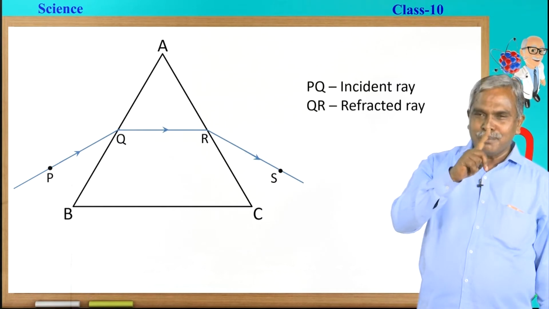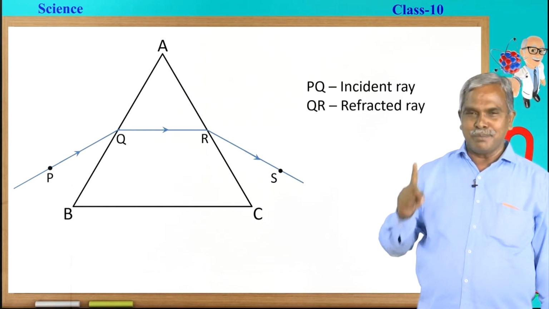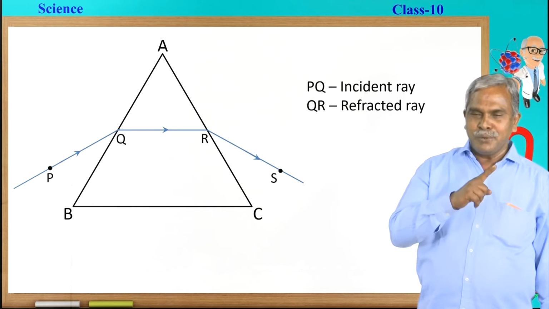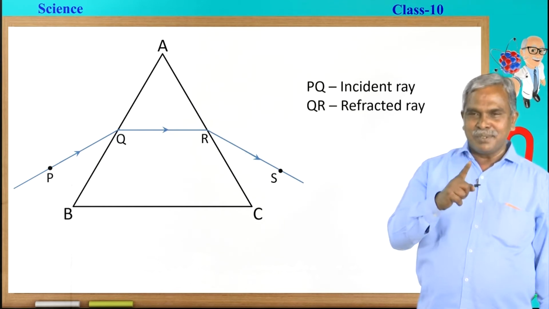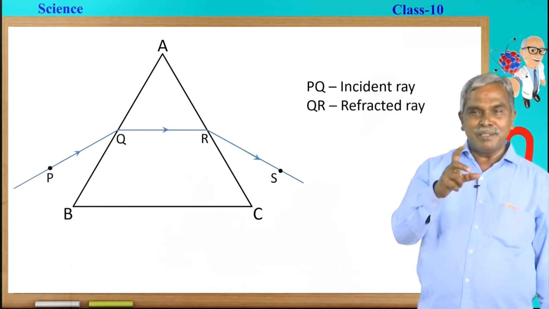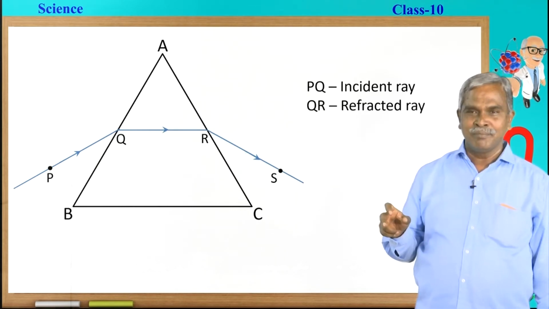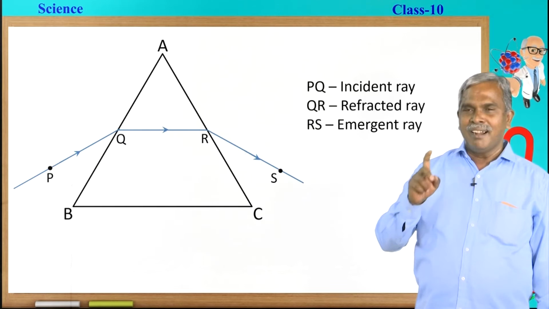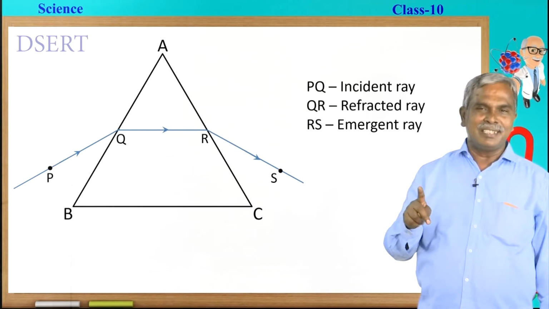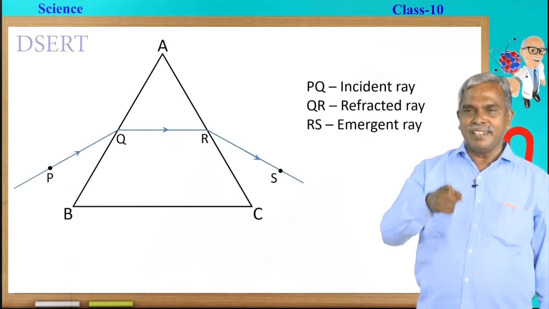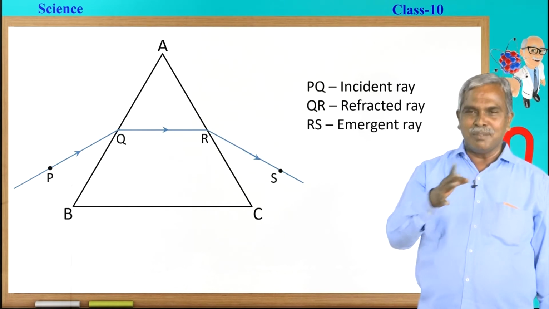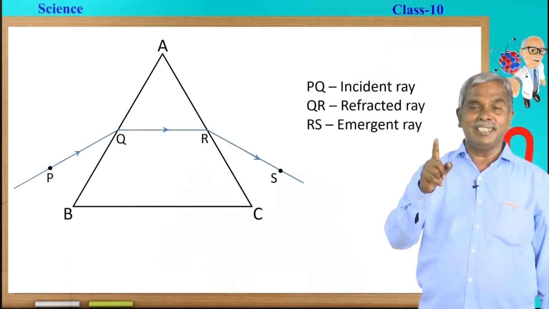Again it moves from denser medium to rarer medium. When PQ is incident on the glass prism, it is going to bend, that means refraction happened, hence QR is called the refracted ray, and ultimately RS is called the emergent ray. RS is the second refracted ray, but it is emerging outside, hence it is called the emergent ray.